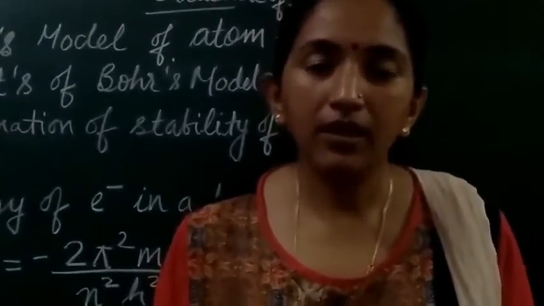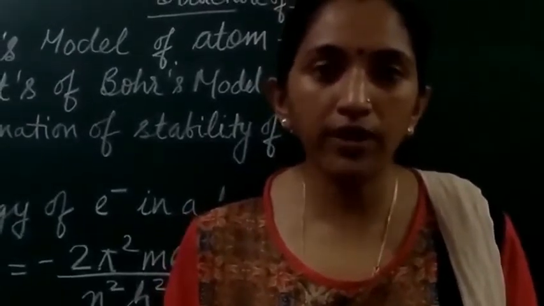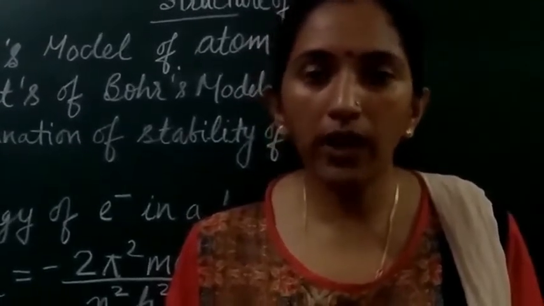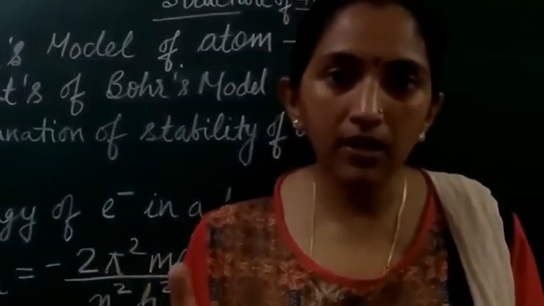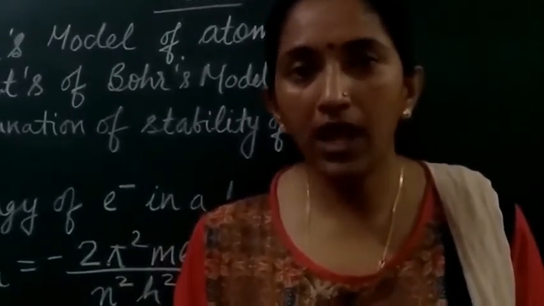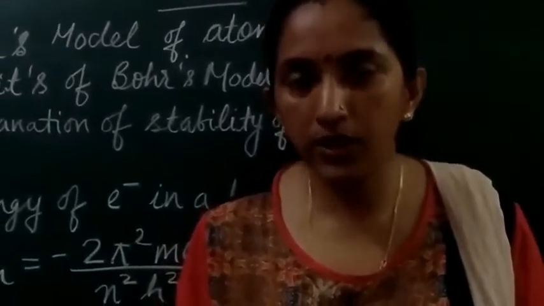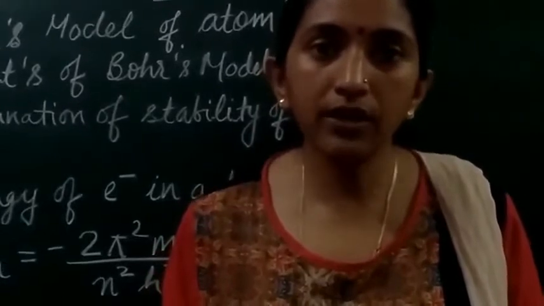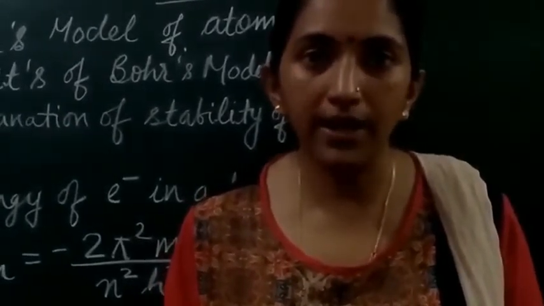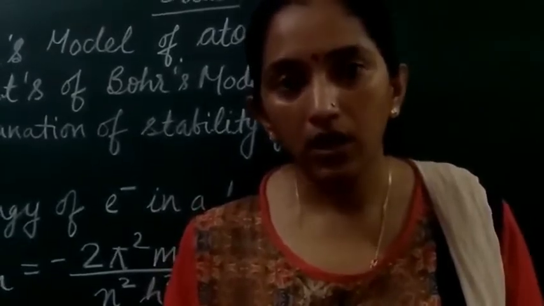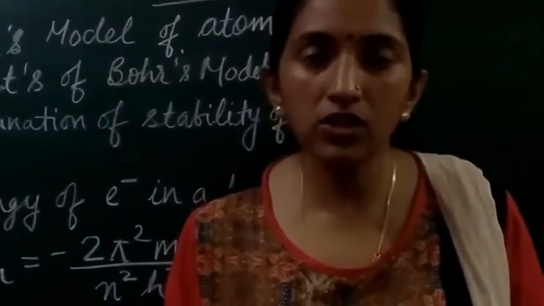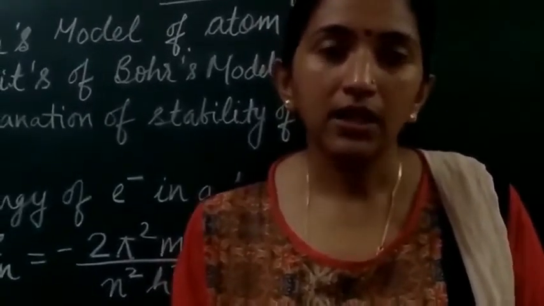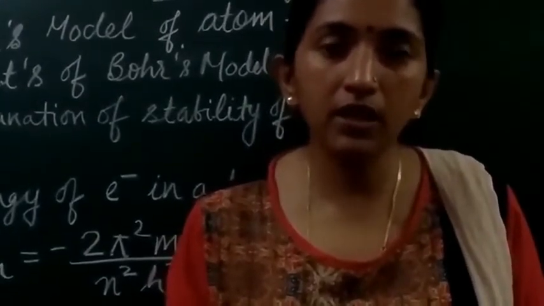At that time, the force of attraction from the nucleus will be zero. Now when the electron starts coming near the nucleus, it will experience a force of attraction. Its energy was already zero, and whenever the force of attraction is applied, the energy gets liberated out. So when an electron has zero force of attraction and zero energy, and it starts experiencing the force of attraction, the energy will be liberated out.